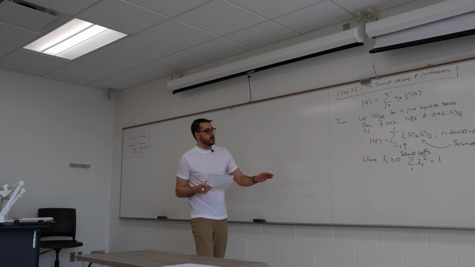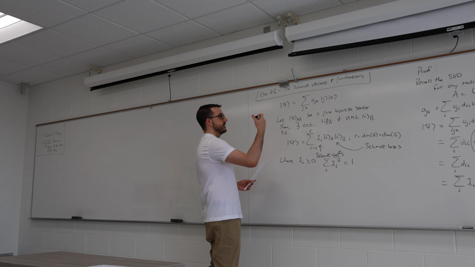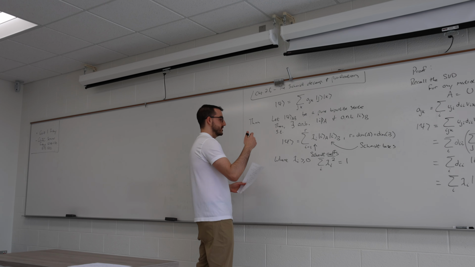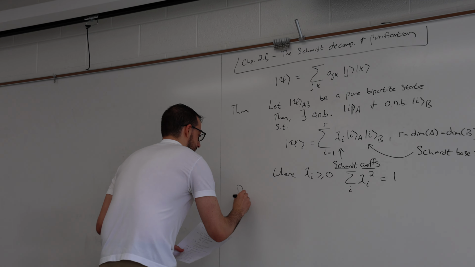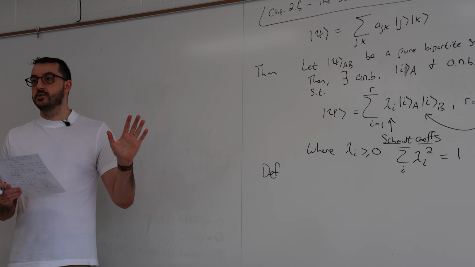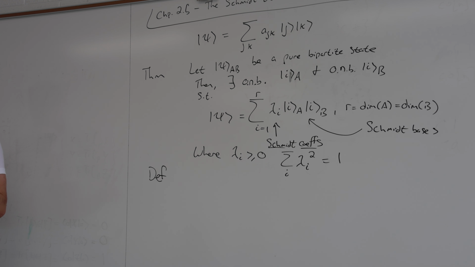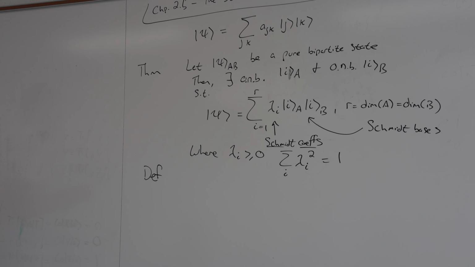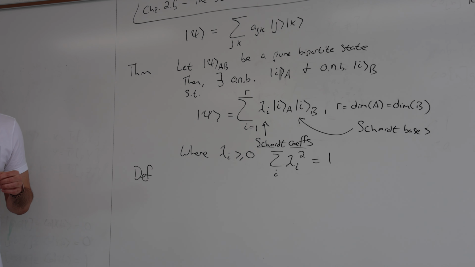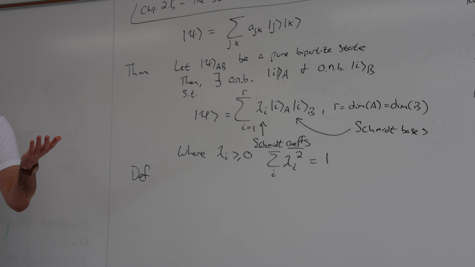All right, so the last thing I want to define for you before we think about the purification, which is in a sense going in the reverse direction, is I mentioned last time when we did the example, the partial trace of the maximally entangled states turned out to be the maximally mixed state, right? Very famous example in quantum information and quantum mechanics. And we had the notion of maximal there, so maximally entangled, also maximally mixed.